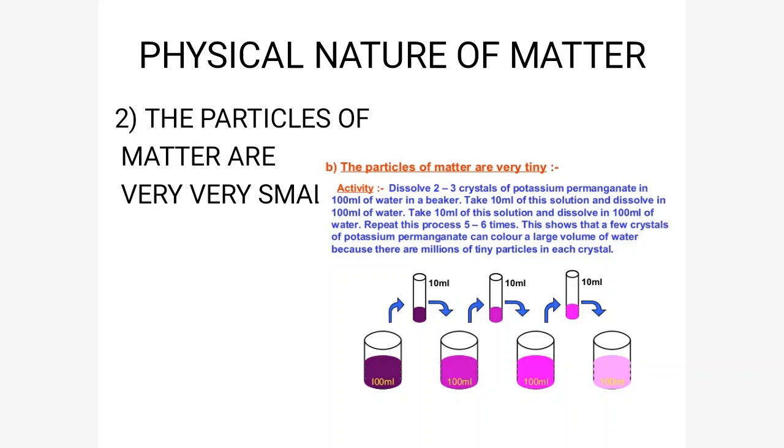Again take 10 ml of this colored water and add it to 100 ml of water in a third beaker. Then take 10 ml from the third beaker and add it to a fourth beaker containing 100 ml of water. You will observe that there is a color change in every beaker. What this implies is that even a little amount of the colored water causes a color change. So this shows that the particles of matter are very small.